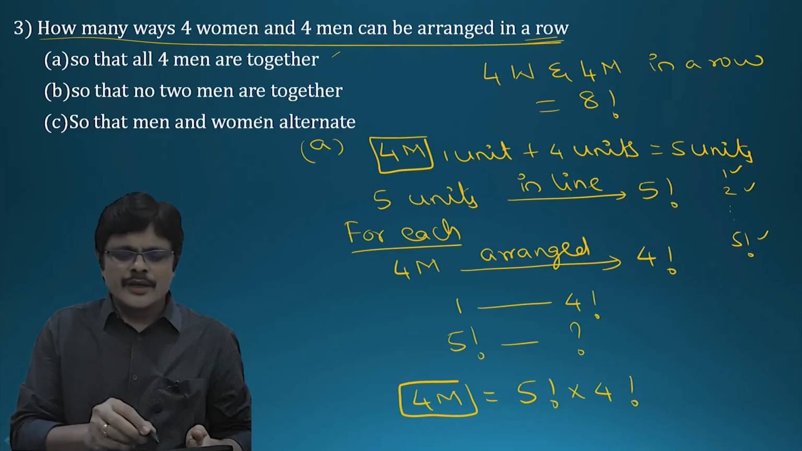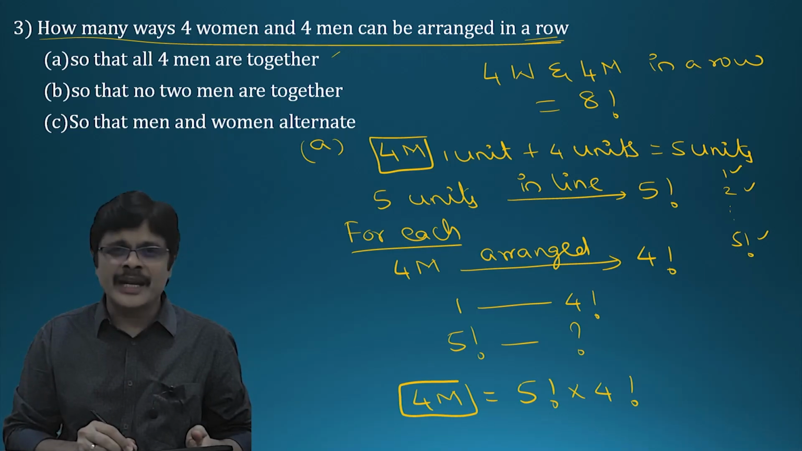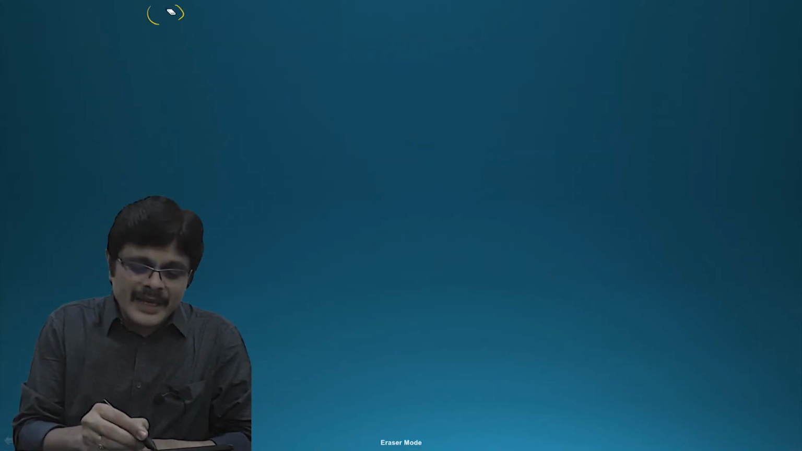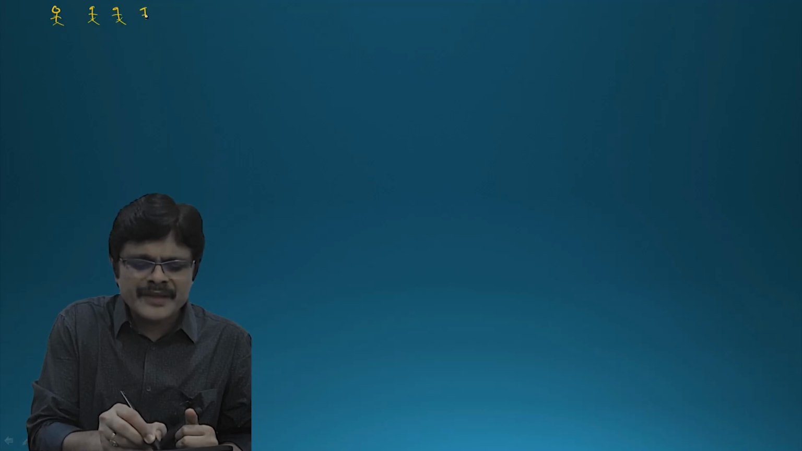Now the B question. What is the B question saying? No 2 men are together. Same question: 4 women and 4 men are arranged, and in that, no 2 men are together. But here you have to be very careful. I'll just remove this and tell you what it is. Now look here. Suppose you take 4 men, 1, 2, 3, 4. Let us put single 1, 1, 1, 1.